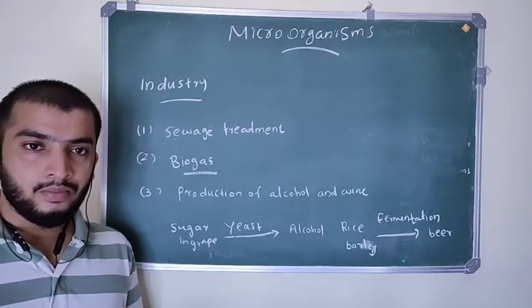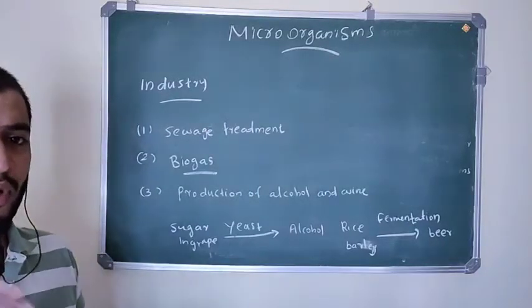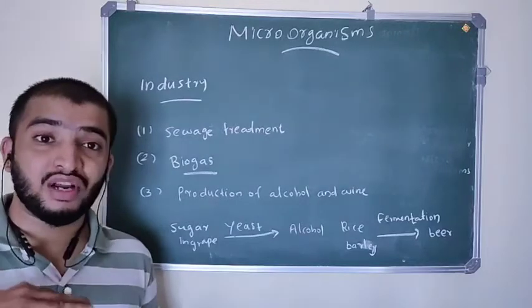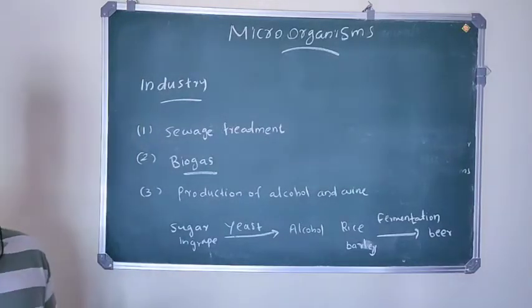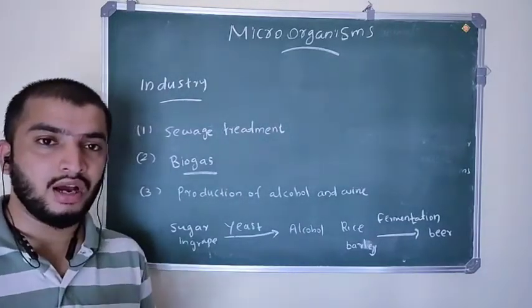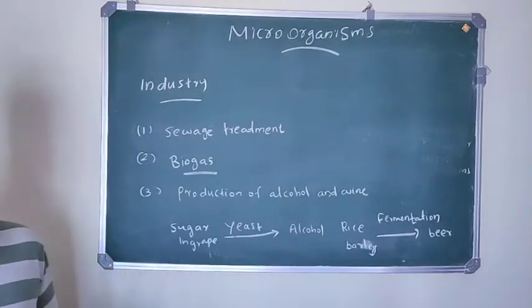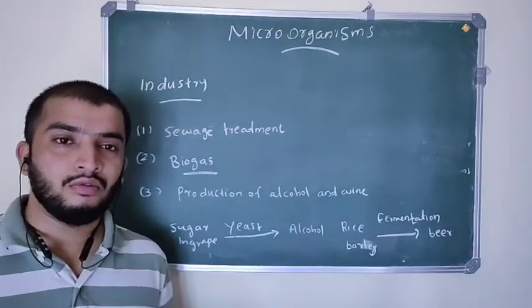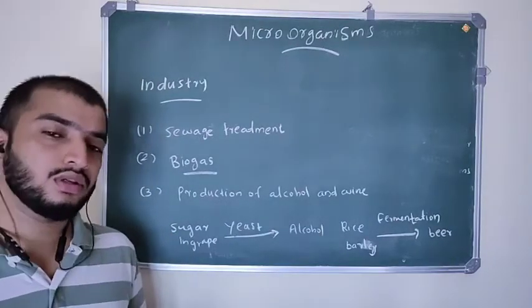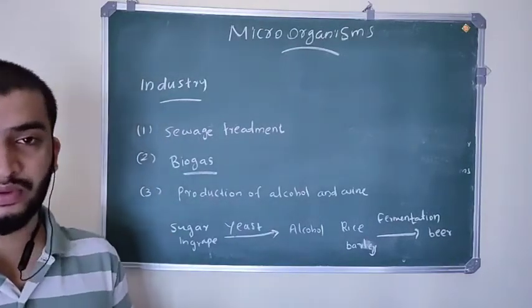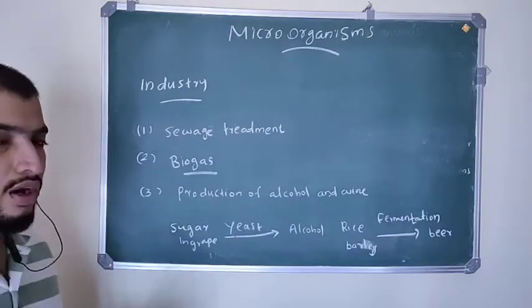That's why alcohol is produced with the help of yeast. The sugar present in barley and rice is also fermented to produce wine and beer. So this is about the production of alcohol and wine.